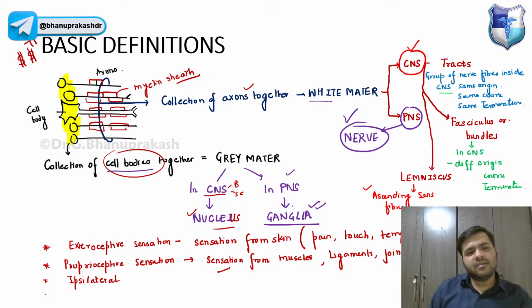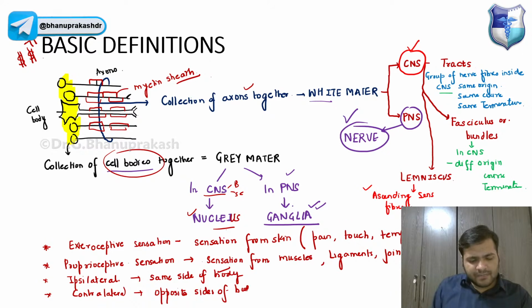Ipsilateral and contralateral. Now when I say ipsilateral, guys, I am talking about the same side of the body. Ipsilateral means same side of the body, and contralateral means opposite sides of the body.